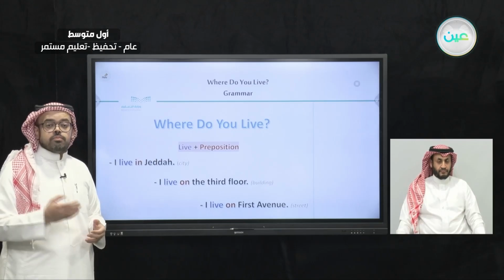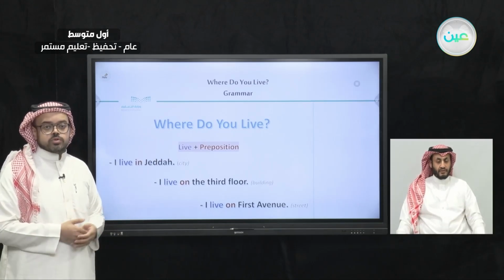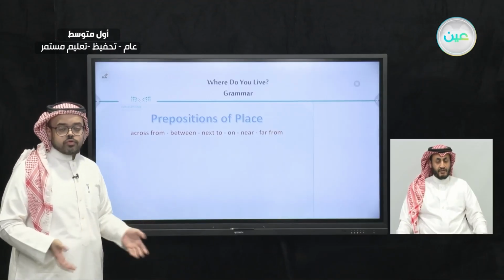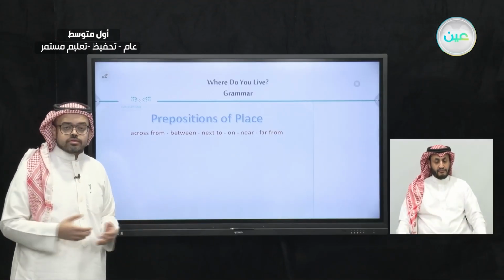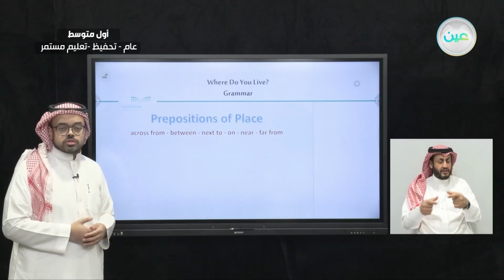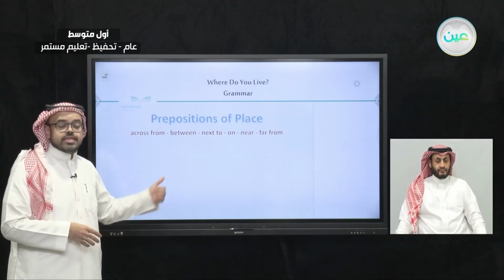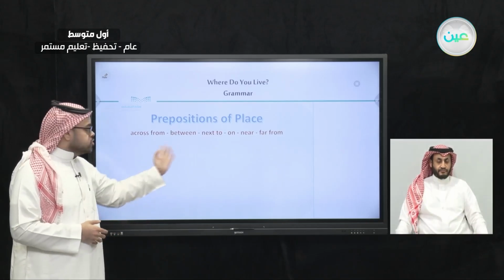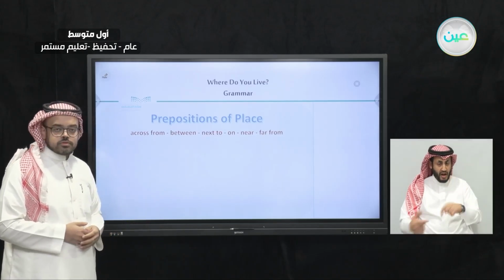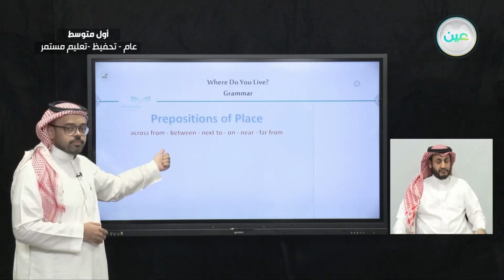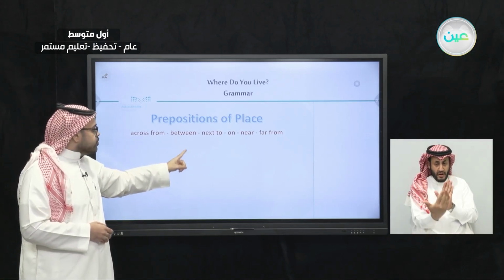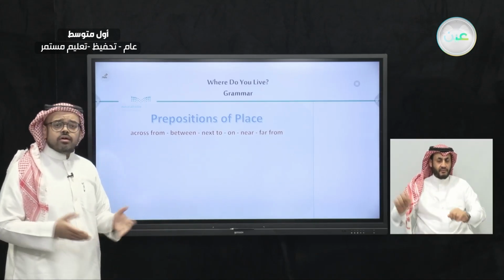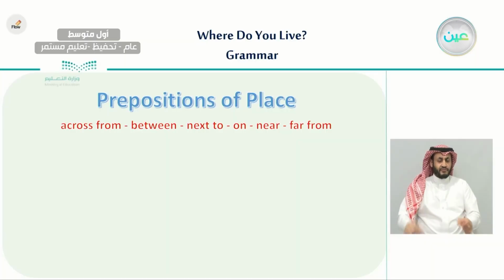Let's move to the second part of the grammar we have for today. The other part of our grammar for today is prepositions of place. We remember in the last unit we talked about prepositions of movement, but now it's prepositions of place. And here we're going to introduce you to 6 prepositions. The first one is across from. The second one is between, then next to, on, near, and far from. Let's take an example on each preposition.